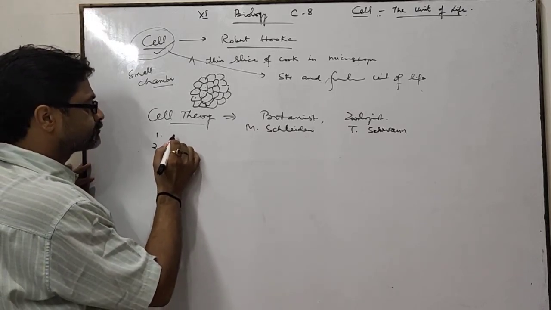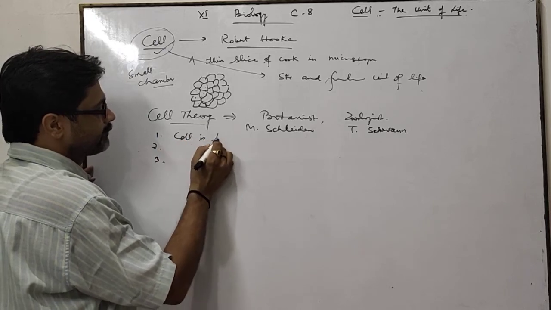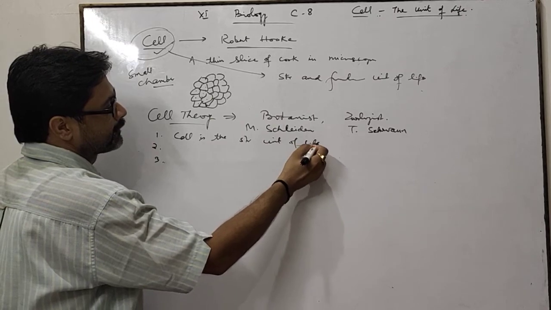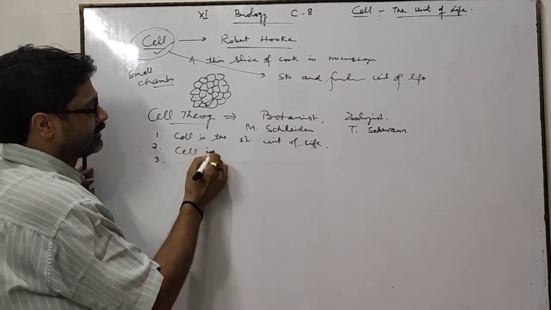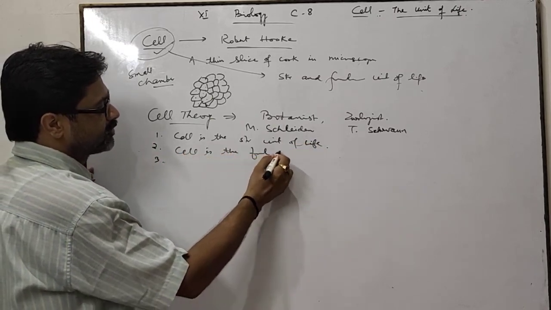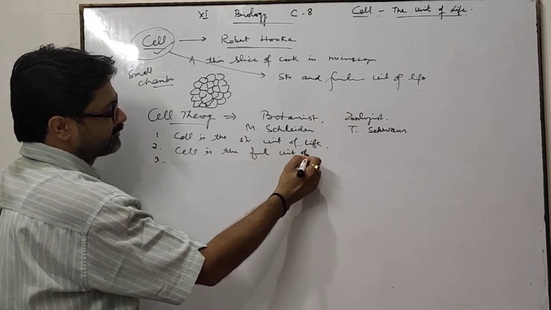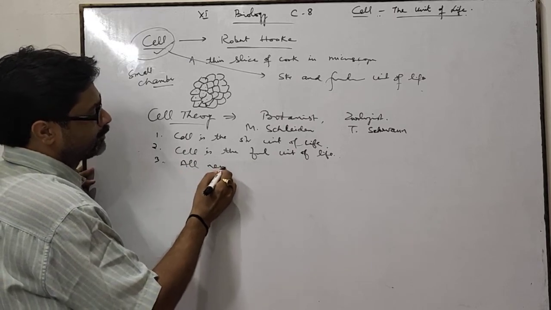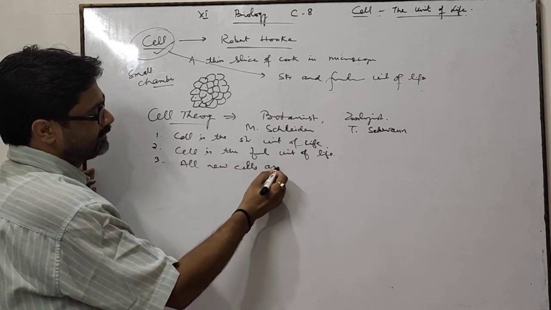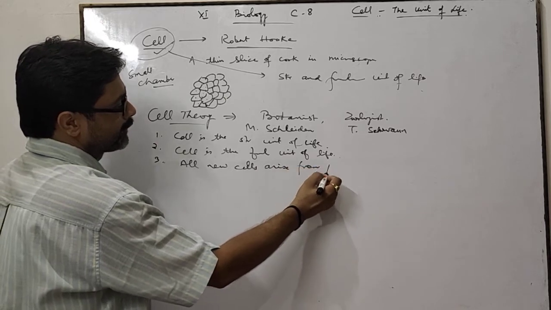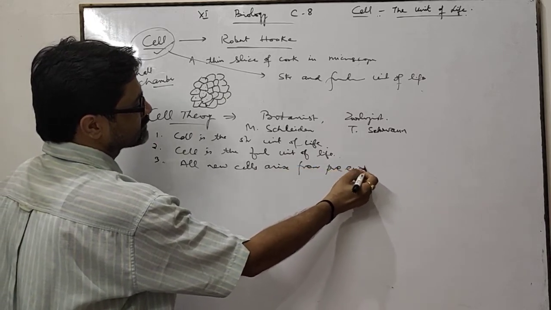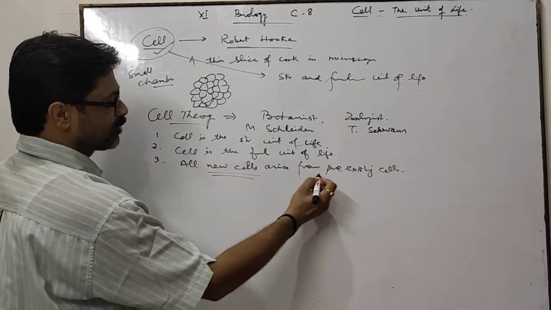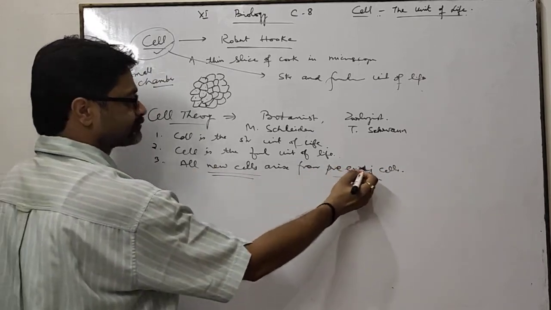First of all, the cell is the structural unit of life. The second point is that the cell is the functional unit of life. And the third one is that all new cells arise from pre-existing cells.